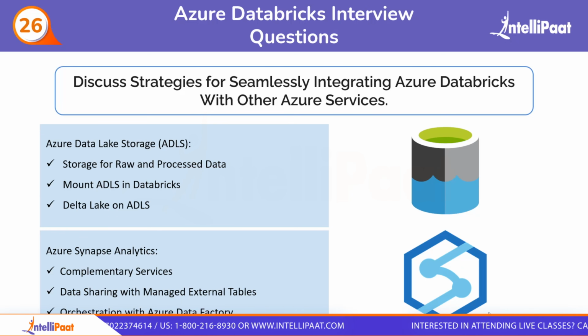First one is Azure Data Lake Storage. It has options like storage for raw and processed data, mount ADLS in Databricks, and Delta Lake on ADLS. So what is storage for raw and processed data? Basically, it uses ADLS Gen 2 as primary storage for your raw data and the landing zone for processed data from the Databricks notebook. Then mount ADLS is done within your Databricks workspace using notebooks or the Databricks UI. It allows you to access and process data directly from ADLS without manual data movement.